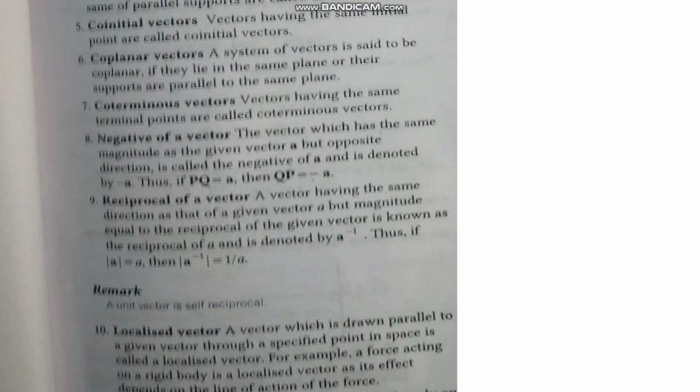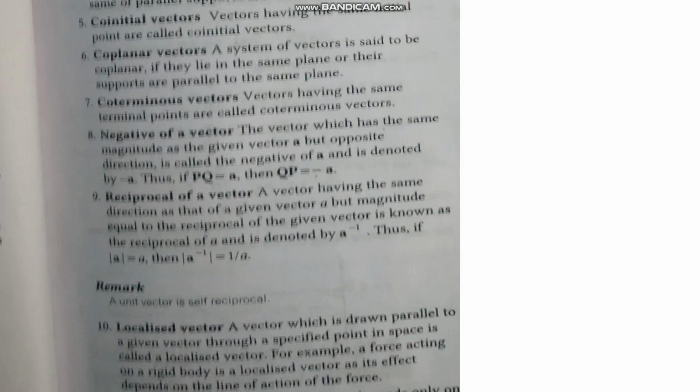If PQ is equal to A, then QP is equal to minus A. Then, reciprocal of a vector: a vector having the same direction as that of the given vector A but magnitude equal to the reciprocal of the given vector is known as the reciprocal vector and is denoted by A inverse.